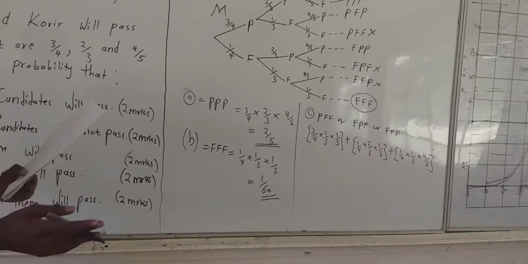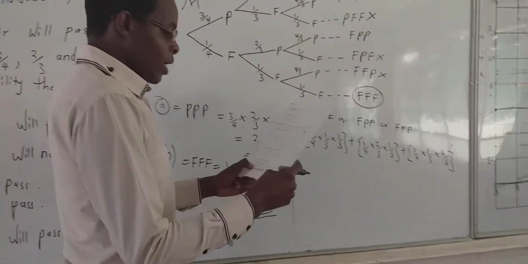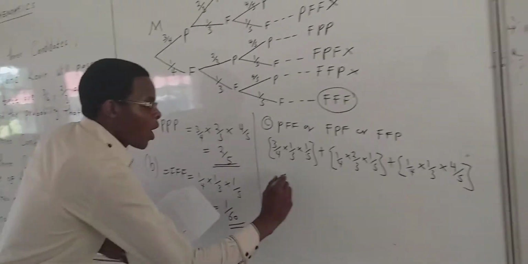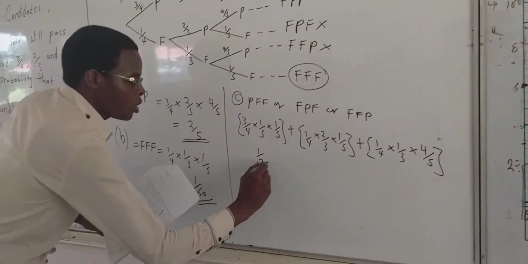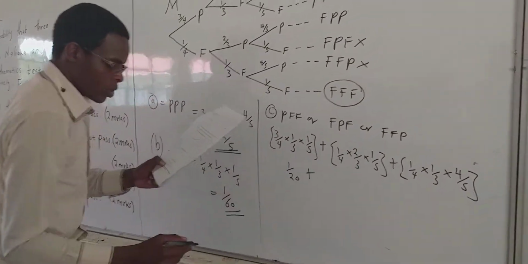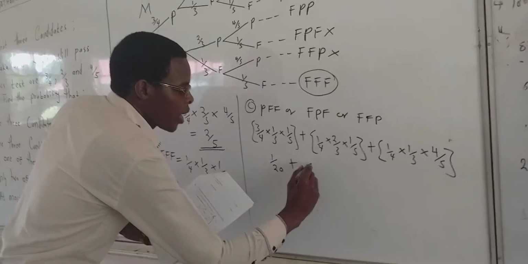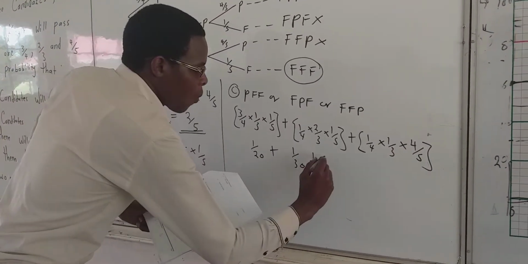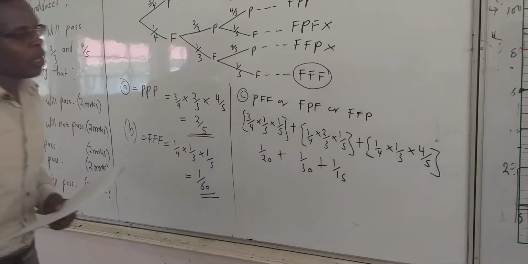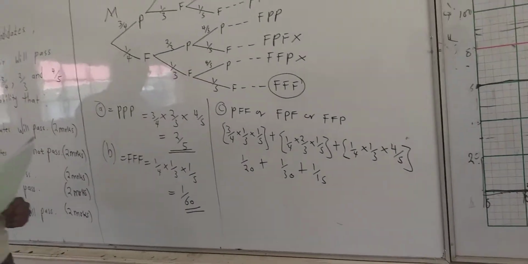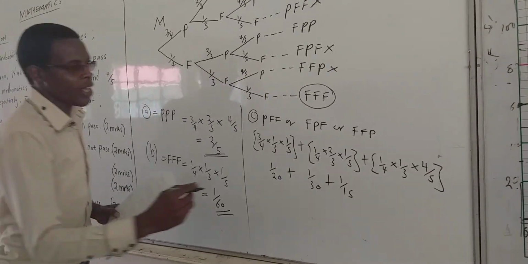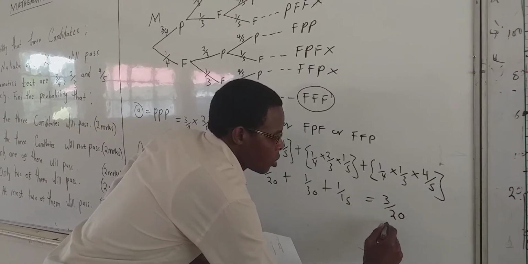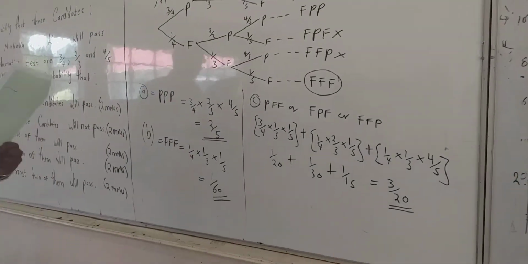Now after doing this, we can calculate. If we work out the first one, this is 1 over 20. Then plus, if you work out the second one, it is 1 over 30. Then lastly we have plus 1 over 15. Which is going to give us how much? If you work it out, this is going to give us 3 over 20. Now that is the probability